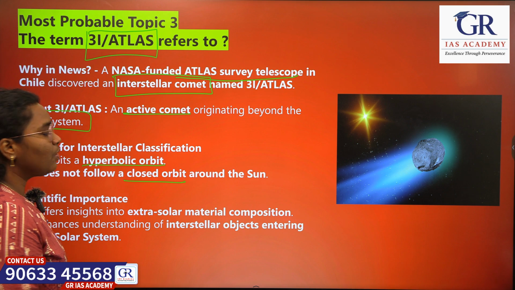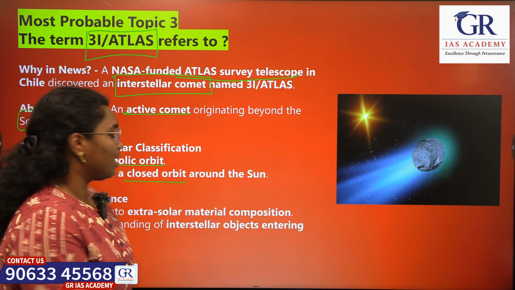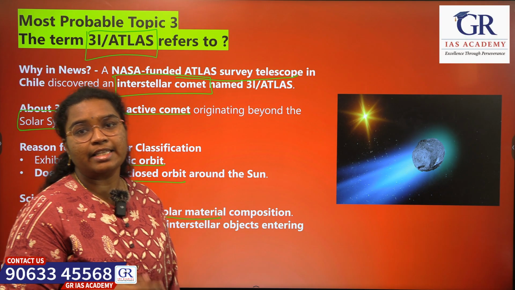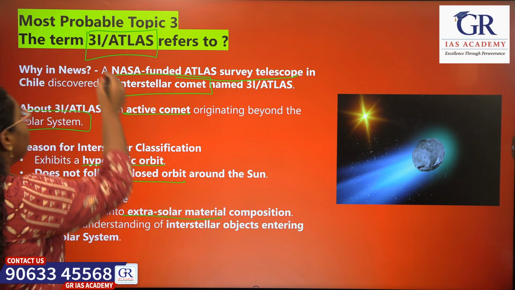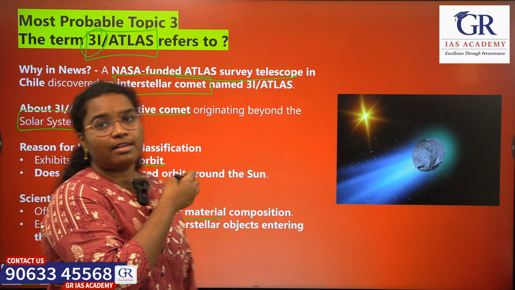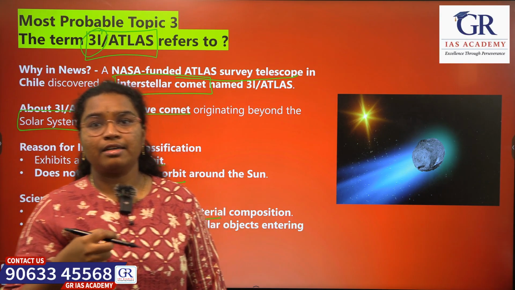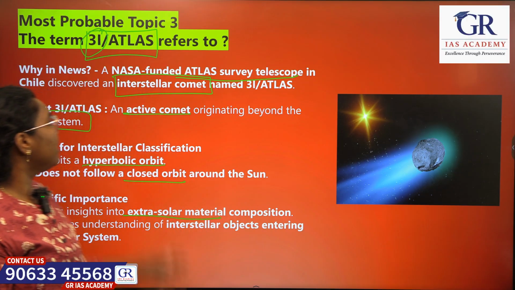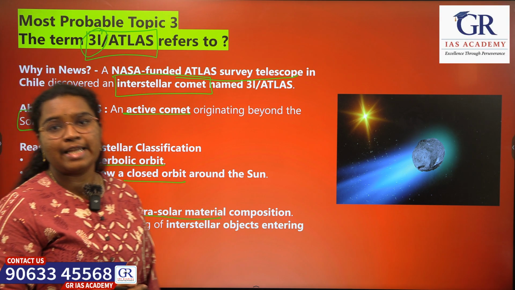So it is important to understand the composition of the extrasolar material and also the other interstellar objects entering the solar system. It is named 3I because here I refers to interstellar, and 3 because it is the third comet discovered to be entering the solar system. So that's it, it's an interstellar comet. Let's see the next topic.